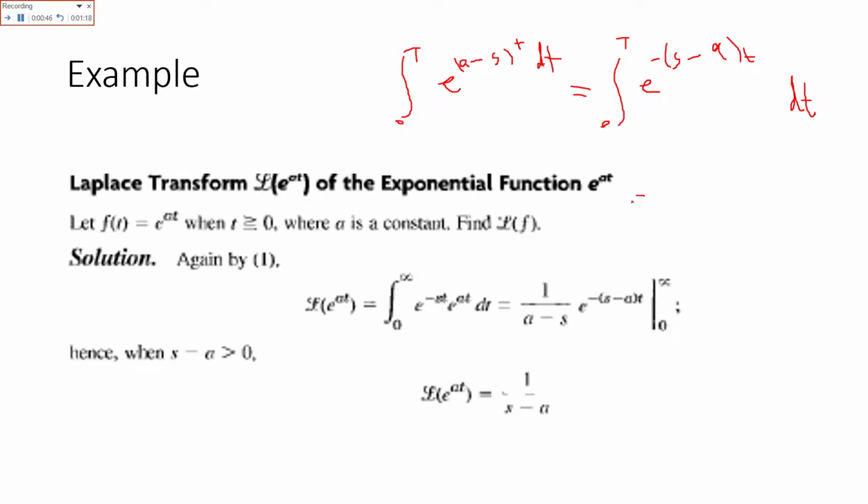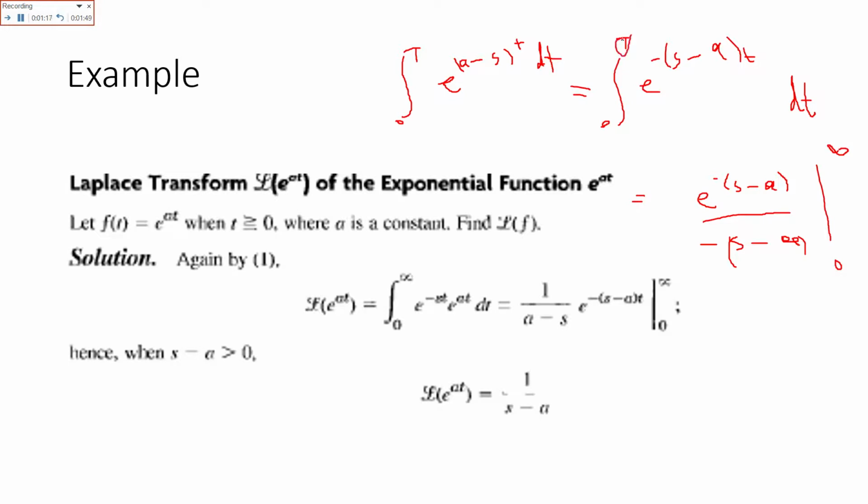So we will integrate it. Value comes out at e raised to power minus (s minus a) t over minus (s minus a), and the limit is changing from 0 to infinity.